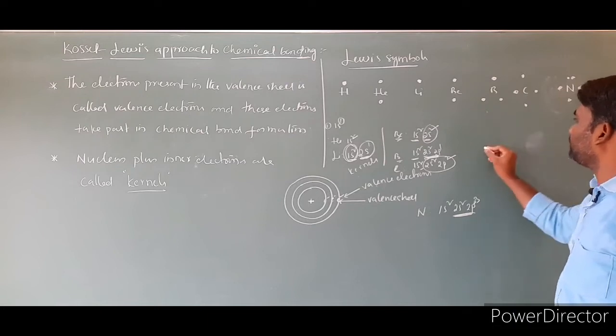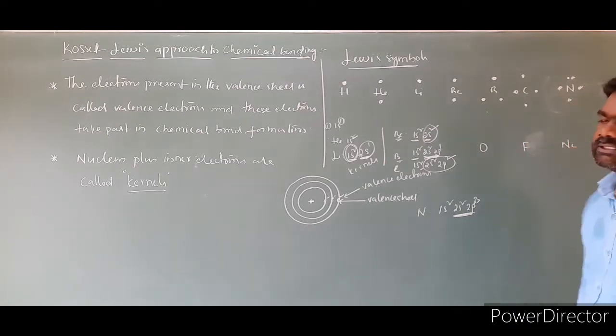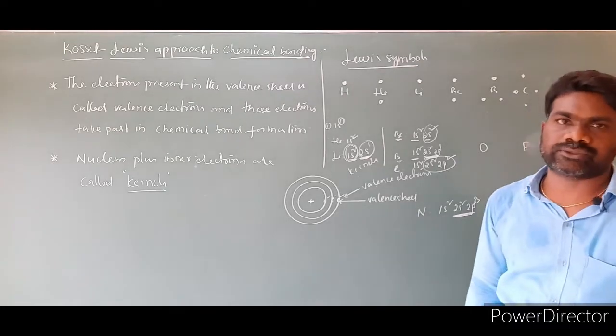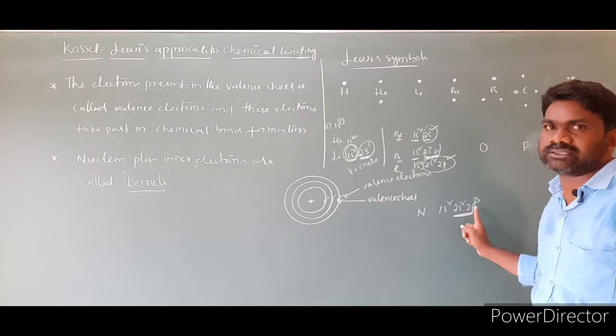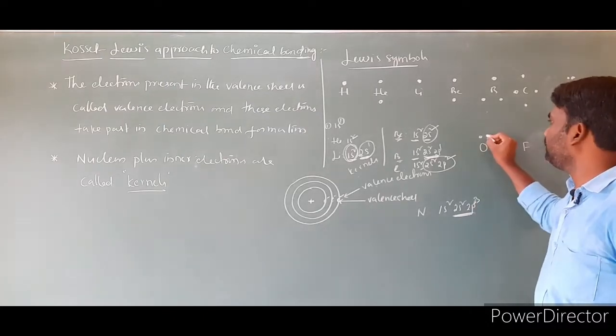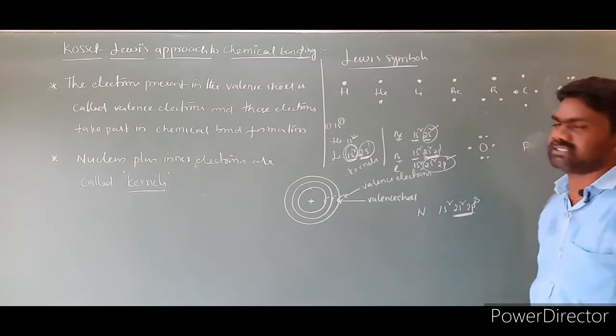Clear. Next we have oxygen, fluorine and neon. Oxygen has the configuration 1s2, 2s2, 2p4. The total number of valence electrons in oxygen is 6: 1, 2, 3, 4, 5 and 6.